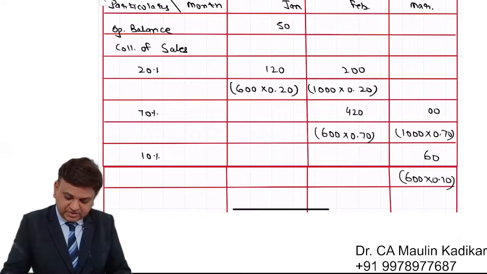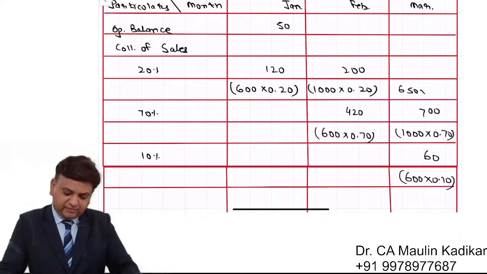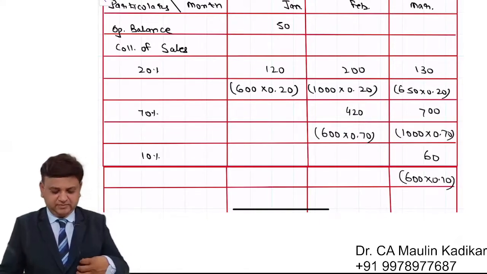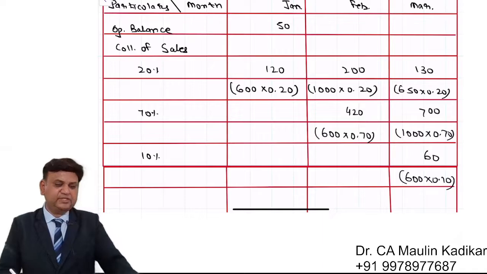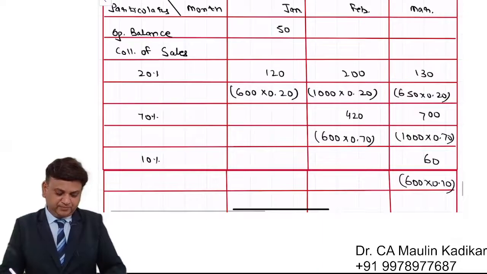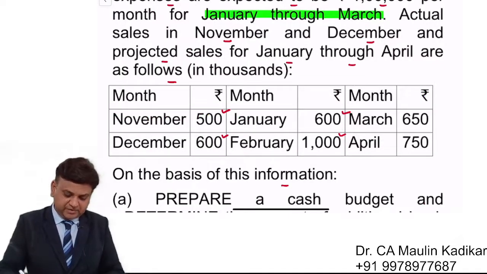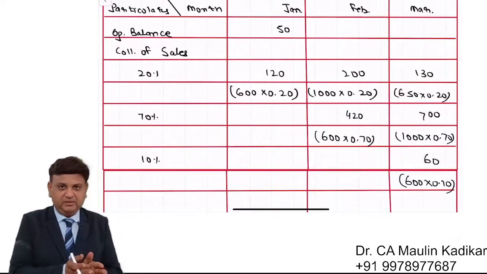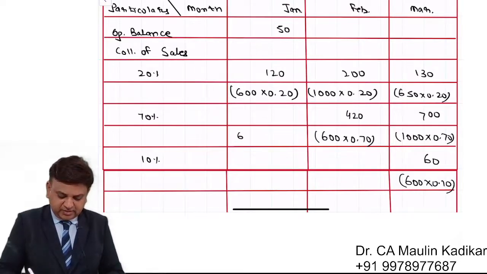Next, information is given that March month sales is 650. So 20% of that would be collected in the same month, that is 130. Remaining is collected in April and May and we are not concerned. Before January, it is the December month. Sales of December is given as 600. We understand that 20% of that would be collected in December, then 70% would be collected in January. So it is 600 into 0.7.